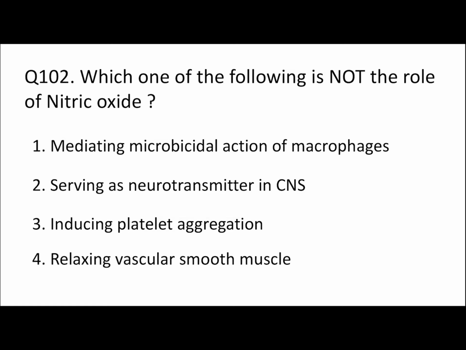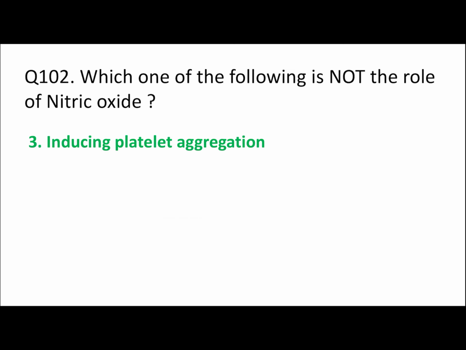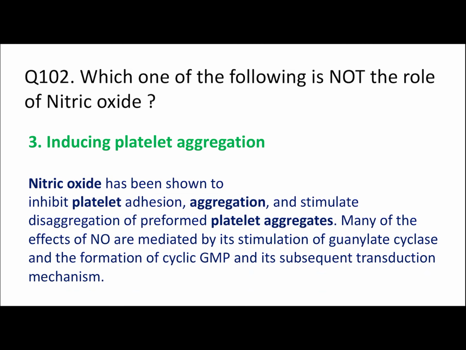It states inducing platelet aggregation, but actually the role of nitric oxide is to inhibit platelet aggregation. So option number 3 is our right answer here. Nitric oxide has been shown to inhibit platelet aggregation and stimulate the disaggregation of preformed platelet aggregates. So that's why option number 3 was correct here.